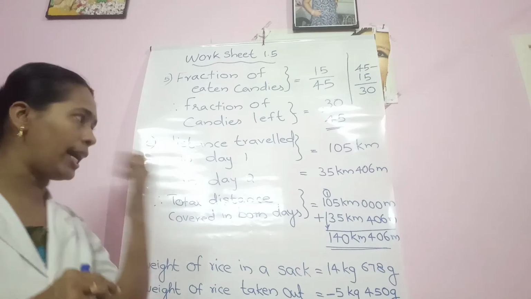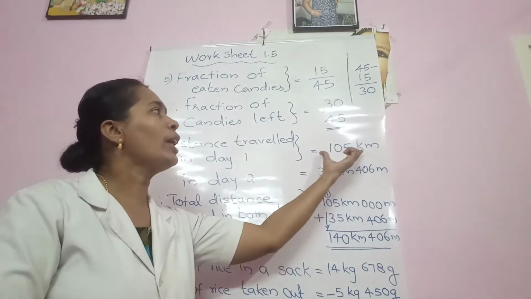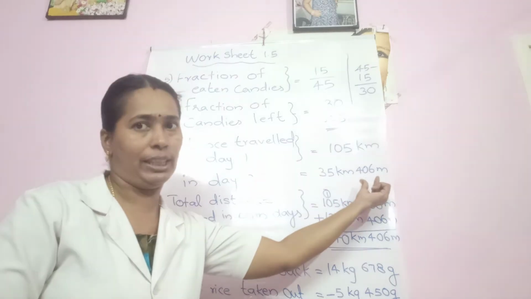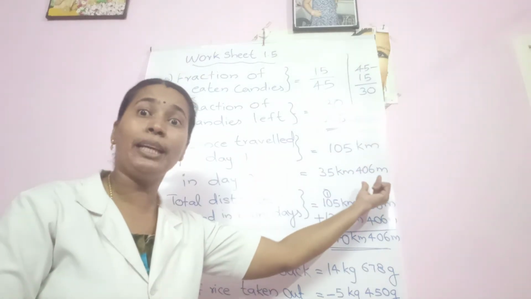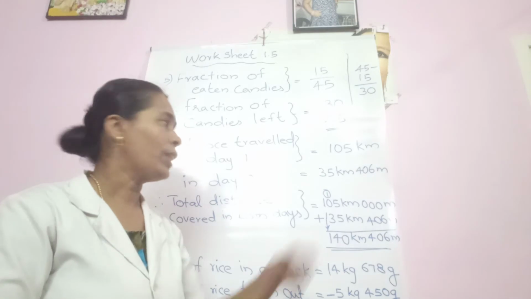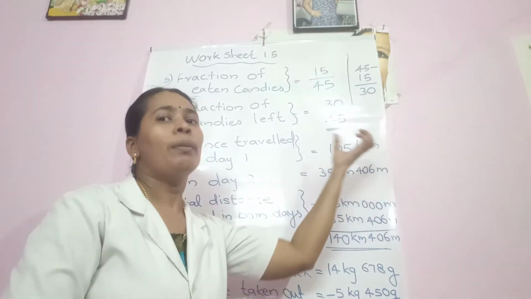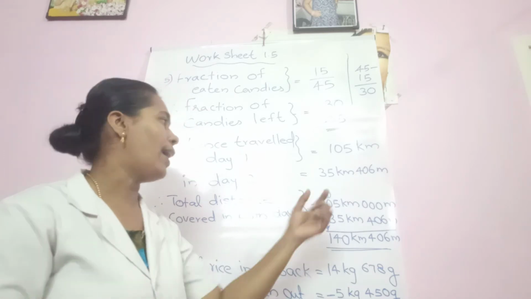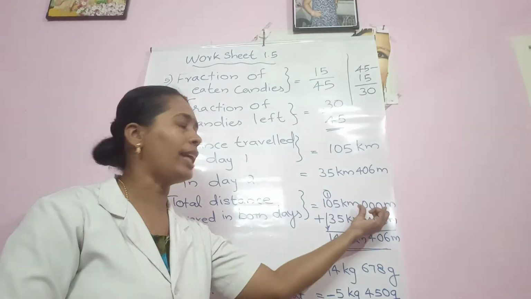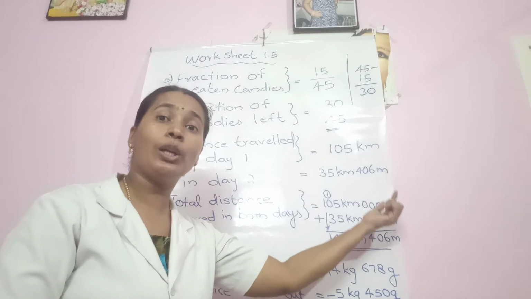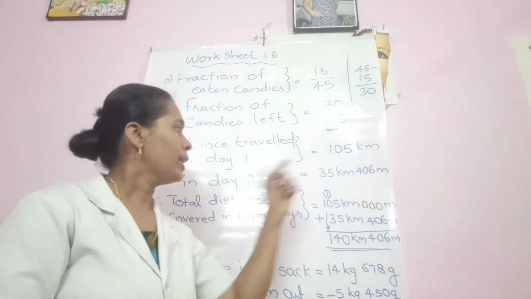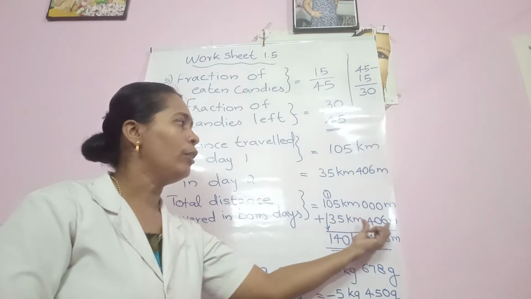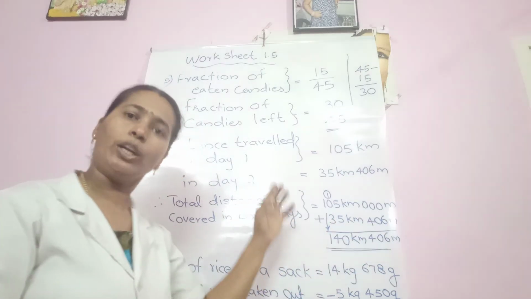So before starting addition, look here. Here only kilometer is given. But here kilometer and meter are given. Isn't it? So what do we do? Here also we have to give place for meter. But nothing is there. So after 105, what can we write? We can write 0, 0, 0 meter. Similarly, the second one you just write below: 35 kilometer, 406 meter.